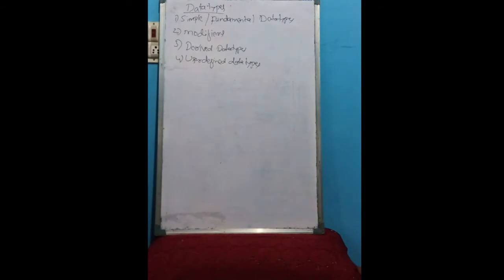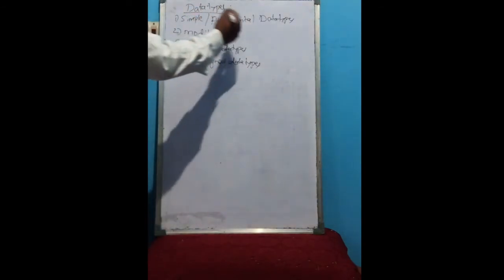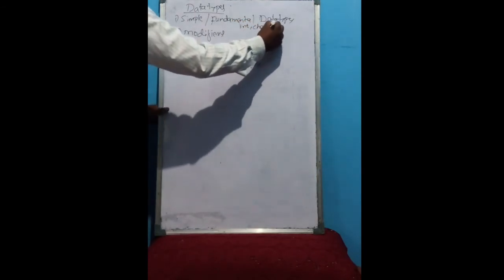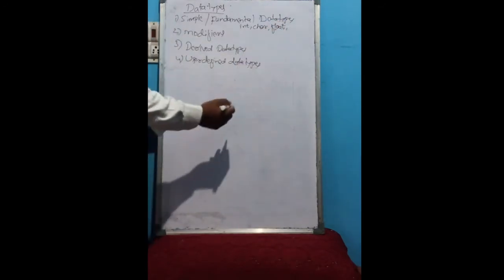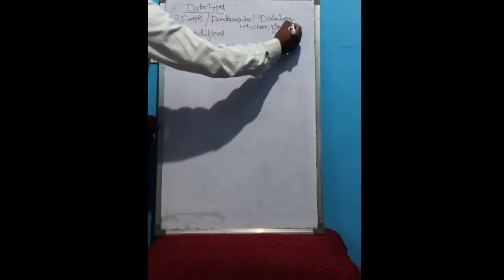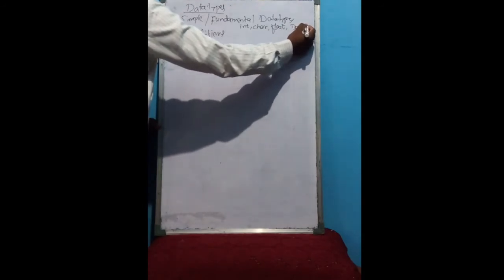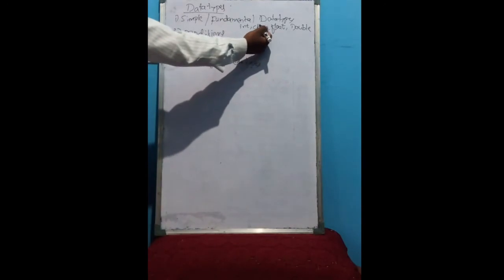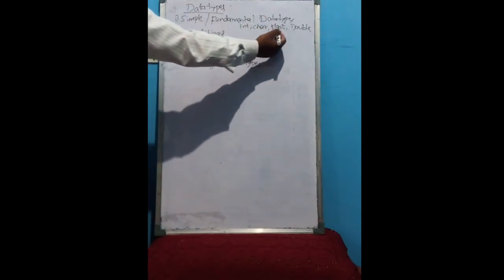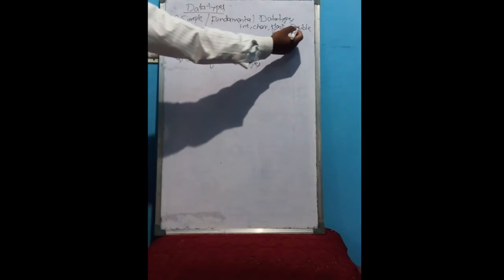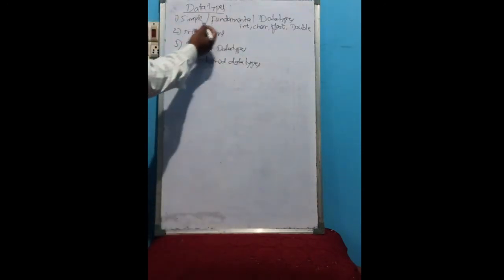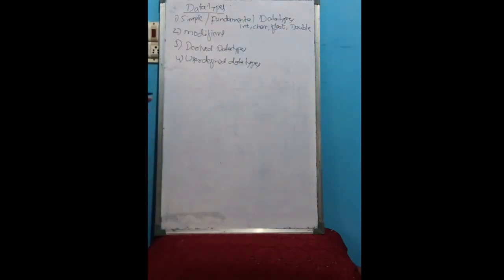Fundamental data types means the basic data types which we are using, like int, char, float, double. These things you already know. Int for integer, char for character, or also for string, float for floating point, double for double. Double means it is a long value. These are the fundamental data types which we use in general.